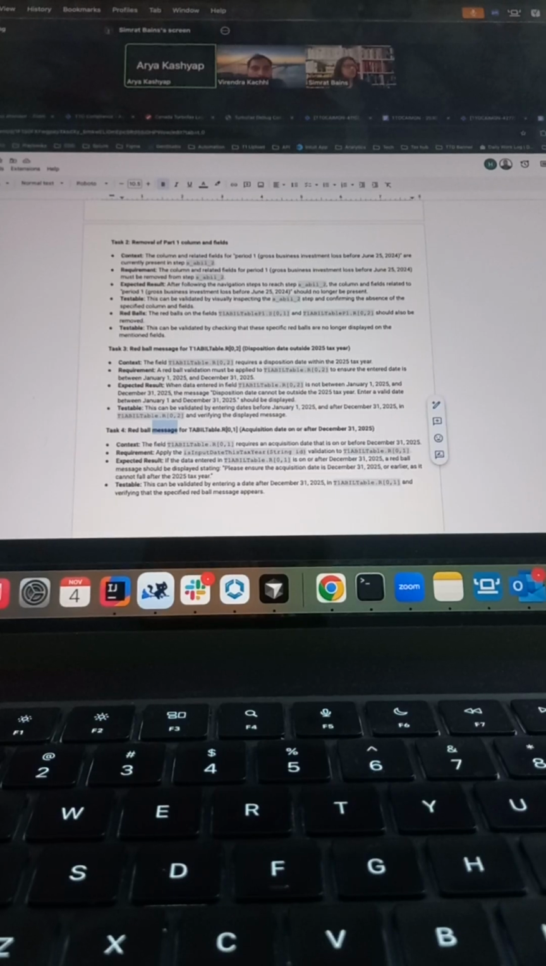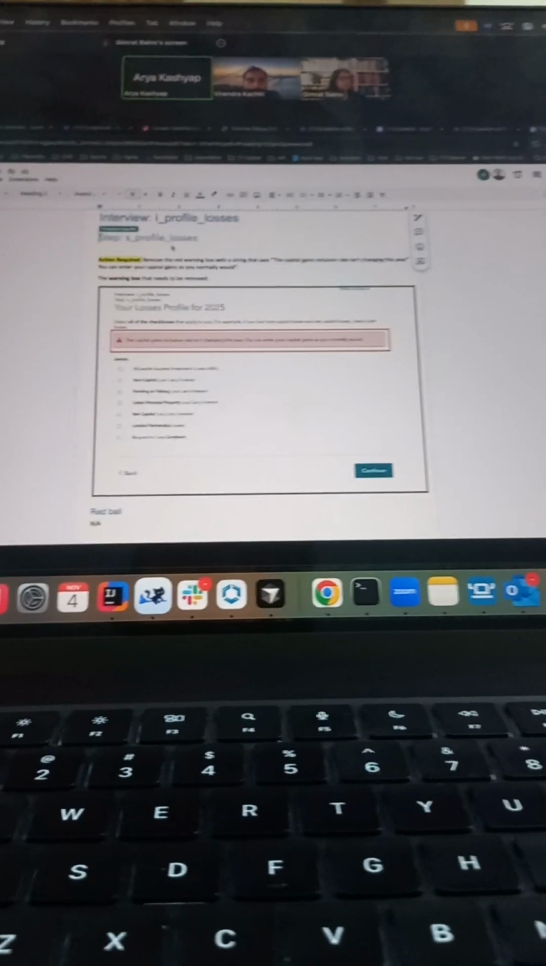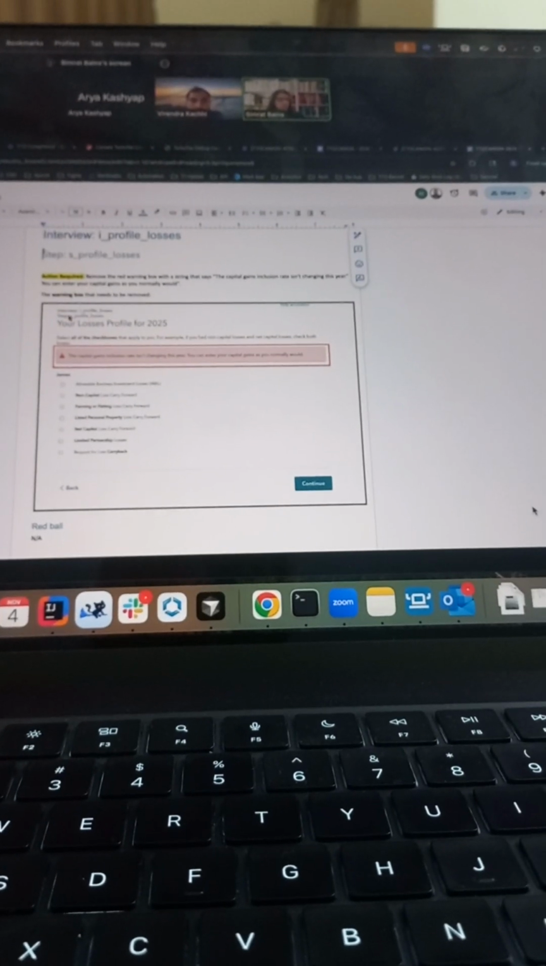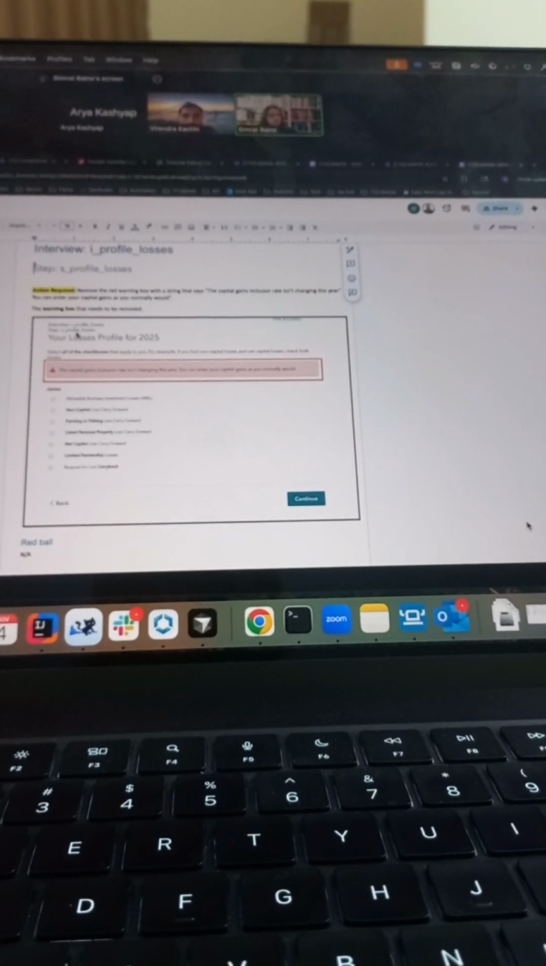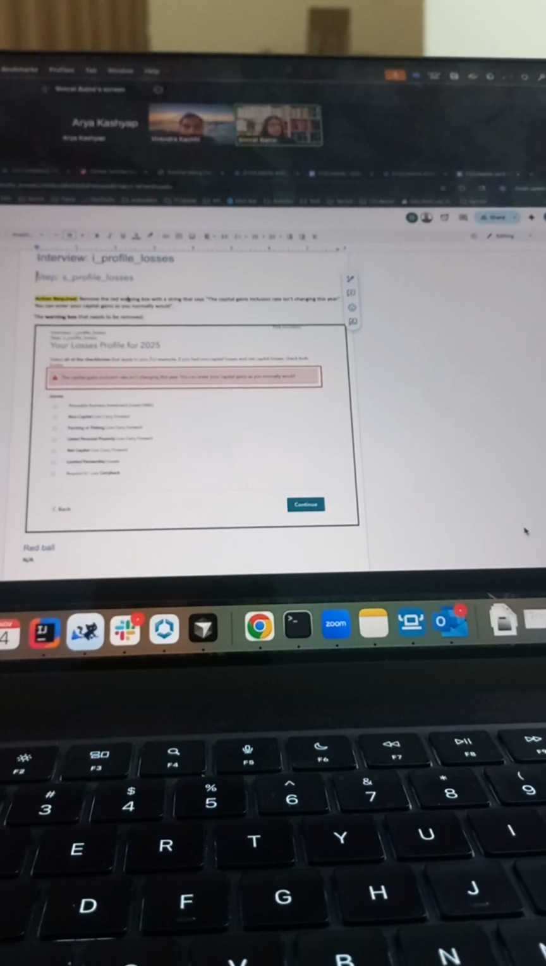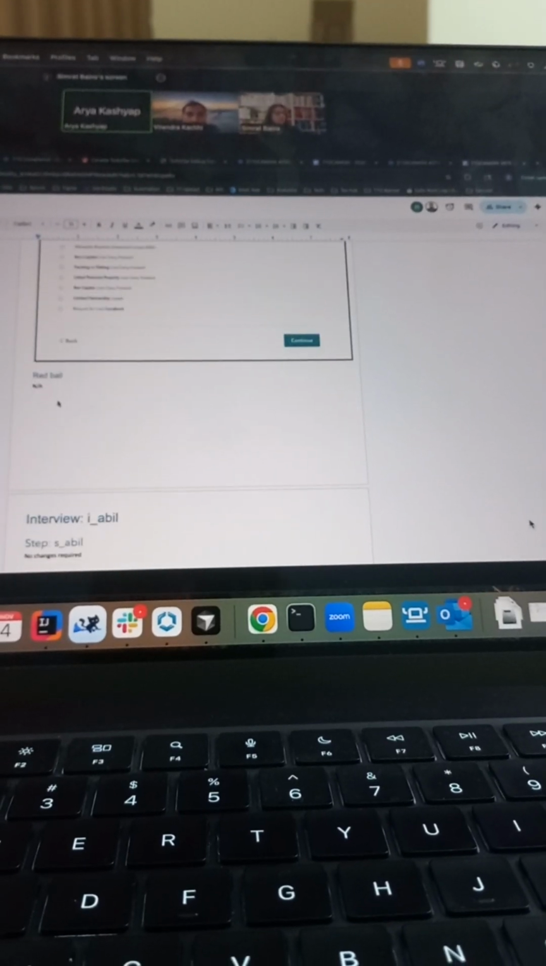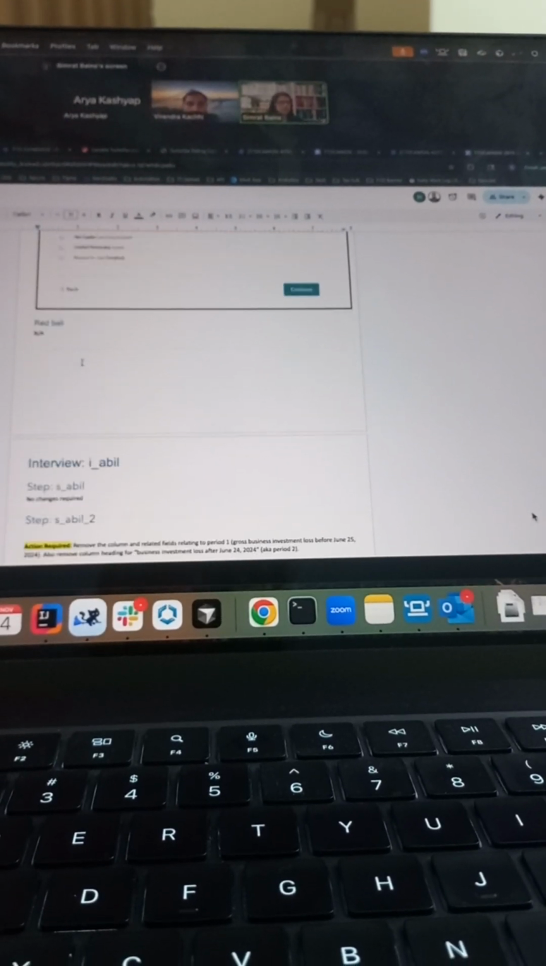Now if you go on the interview changes here, you will see there is a warning box on step S profile losses. So we have to remove this. There is no red ball for this. This is the first change that we have to do.